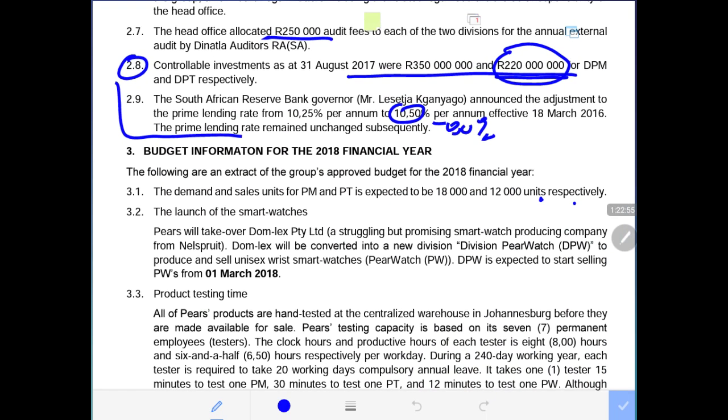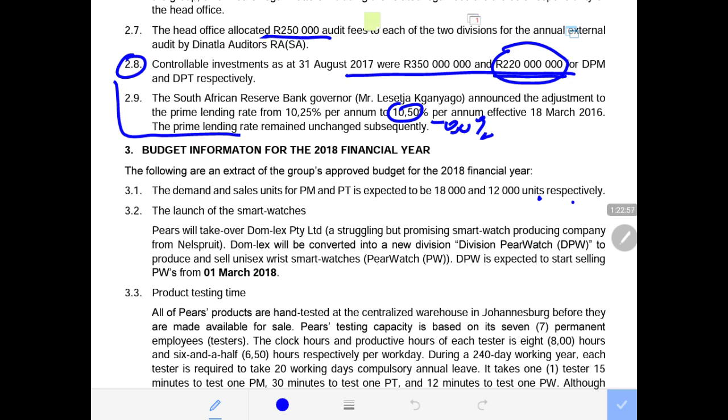Then let us do budgeted information for the 2018 financial year. The following is an extract of the group approved budget for the 2018 financial year. 3.1 says the demand and sales units for PM and PT are expected to be 18,000 and 12,000. So this is their planned demand, which is production and sales. They plan to produce and sell everything.